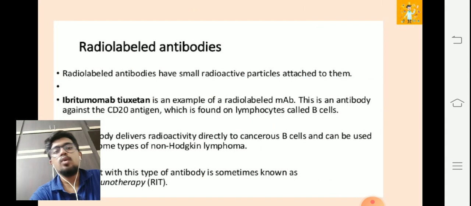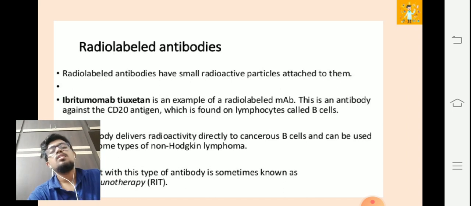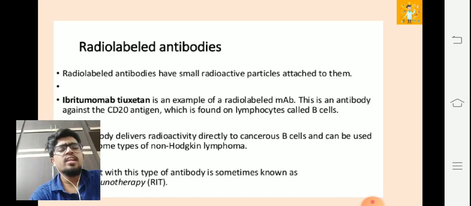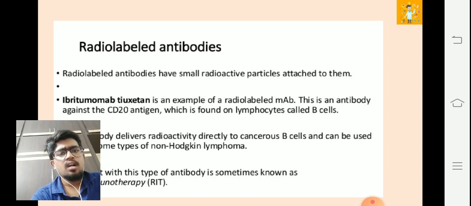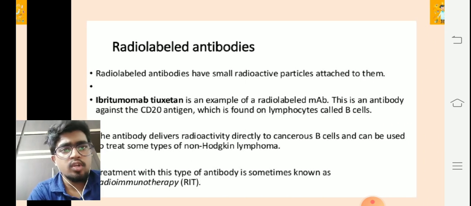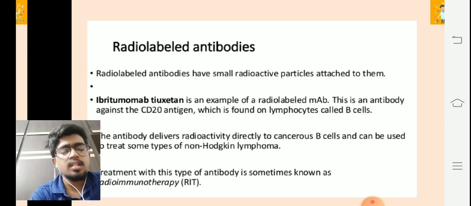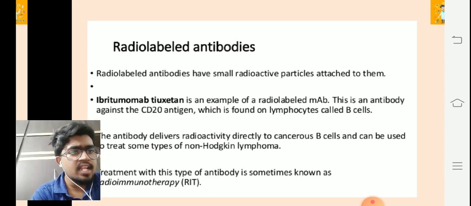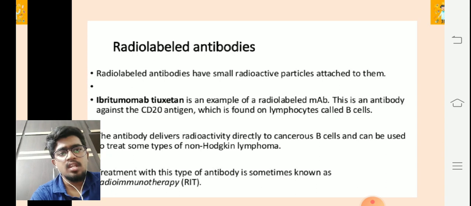Now talking about the radio-labeled antibodies specifically. They have very small radioactive particles attached to them. For example, ibritumomab tiuxetan is an example of a radio-labeled monoclonal antibody. This is an antibody against the CD20 antigen, which is found on lymphocytes called B cells.